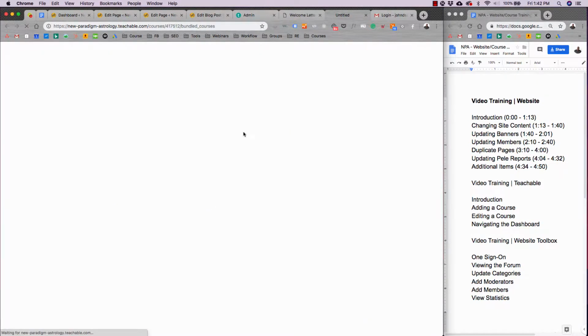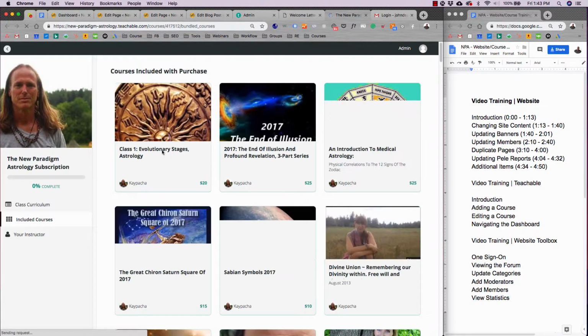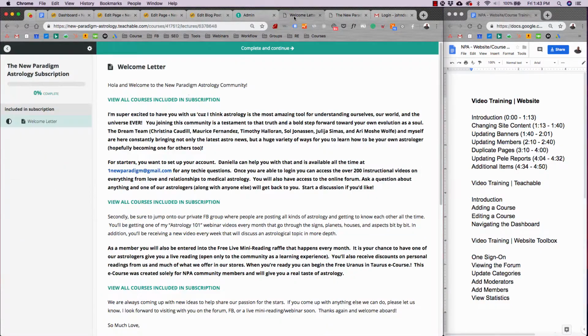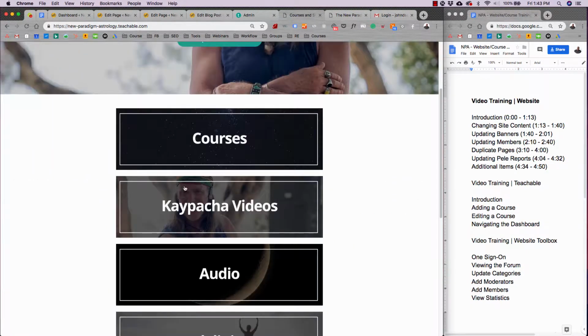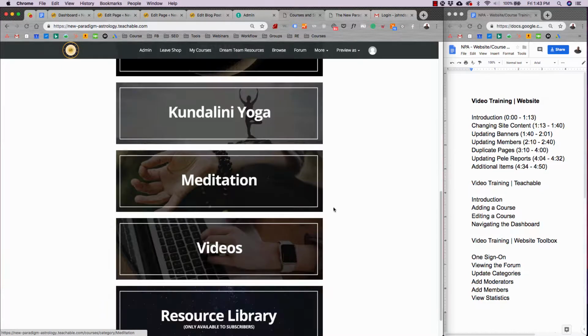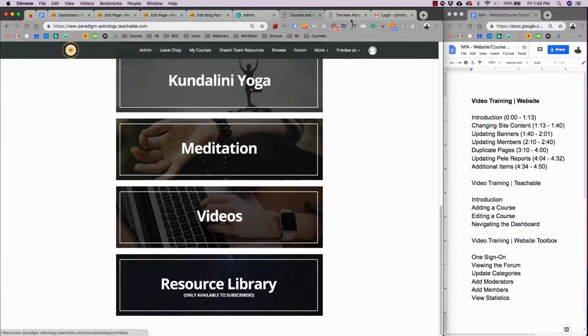And then they can click this to see all of the current courses that they're enrolled in and can access and how many they've completed. Now, if I go back to that home page, let me just go there here, so you guys can see. It'll take me here, so they can browse courses, right? They can look at K-Pacha's videos, audio courses, Kundalini yoga, meditation videos, and then the resource library. The resource library meaning all of the archived videos that are available only to subscribers.